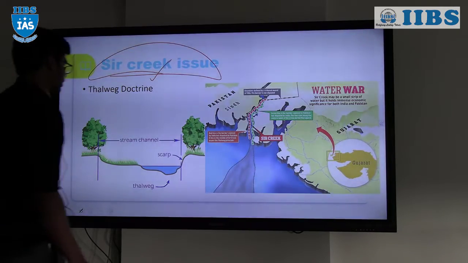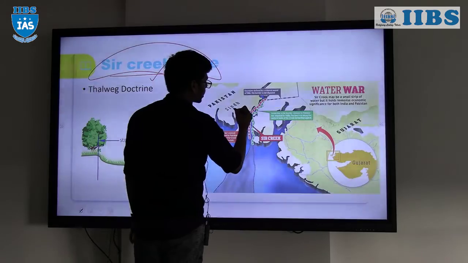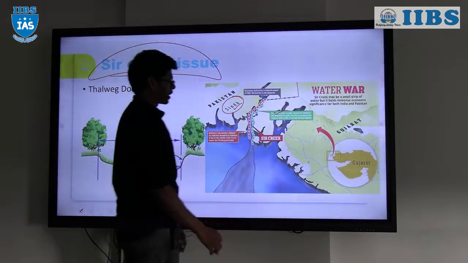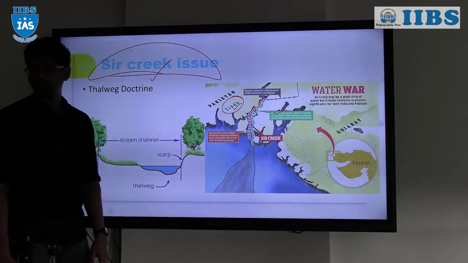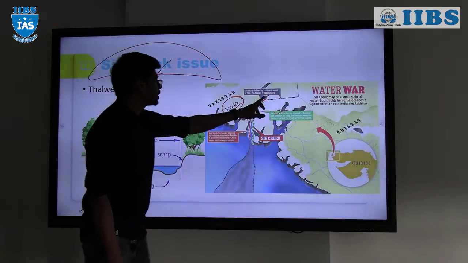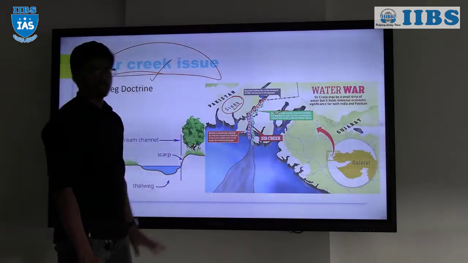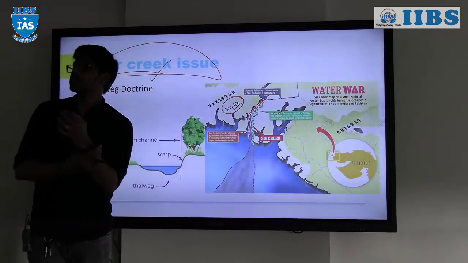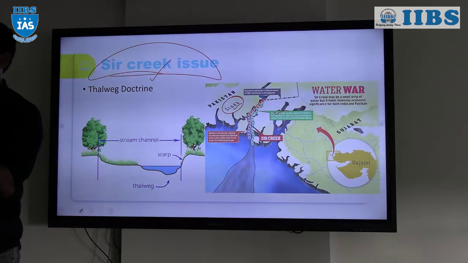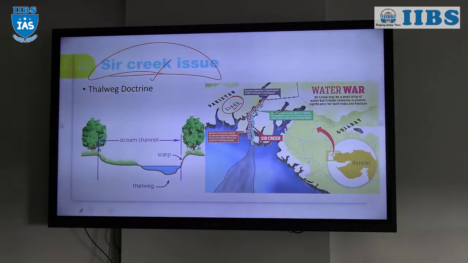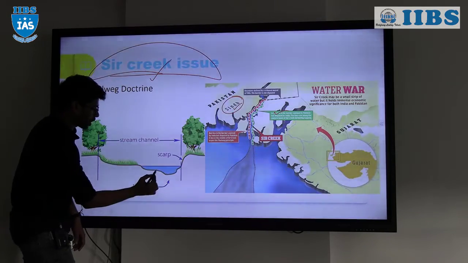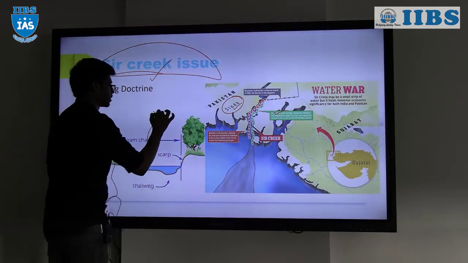As for the Sir Creek issue, this is the Sir Creek. That is the territory between Sindh, Pakistan, as well as Gujarat here, the Rann of Kutch. There is a small creek, a small lane, so we can use it for navigation purposes. As per international law, if there are any navigable waters, this is called Talweg.